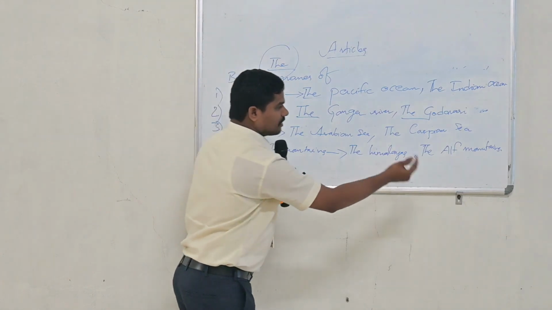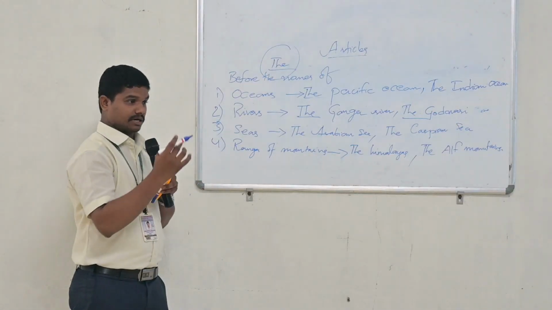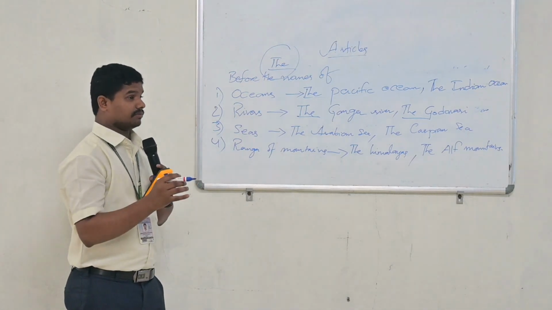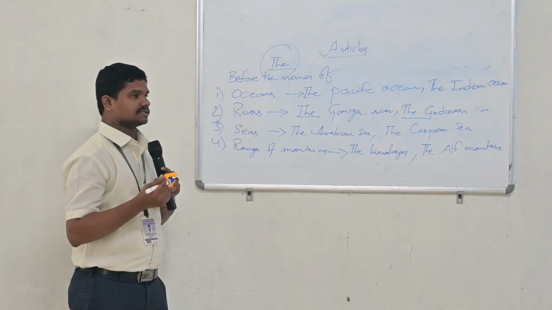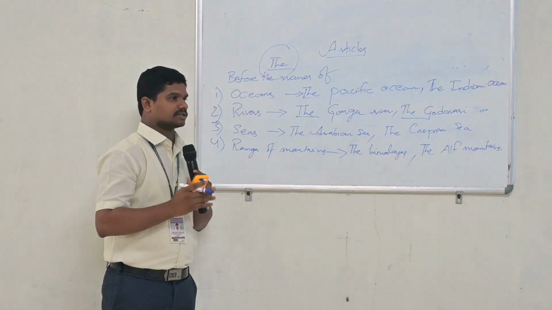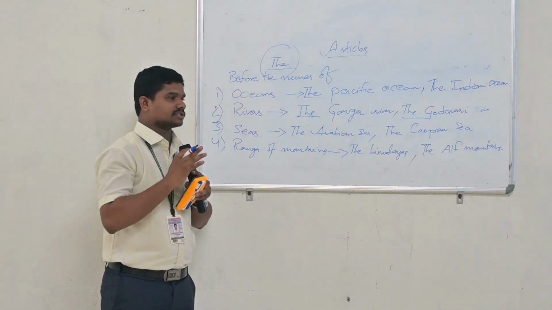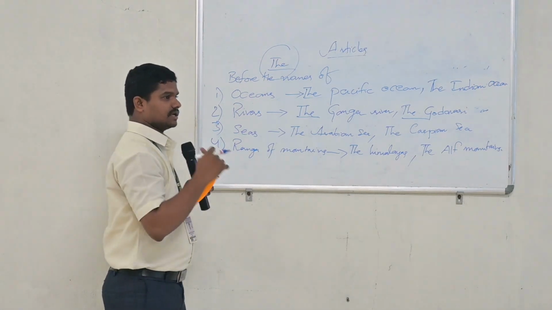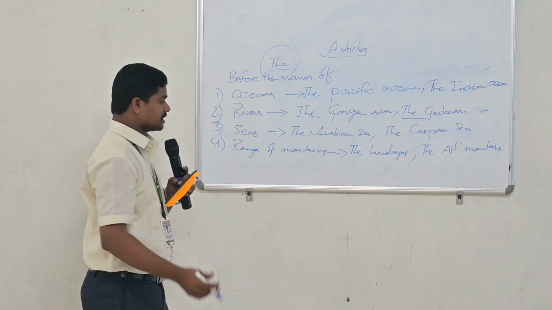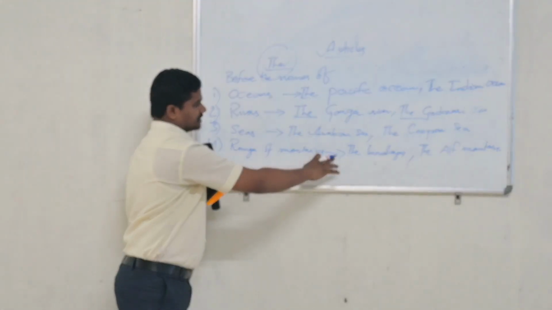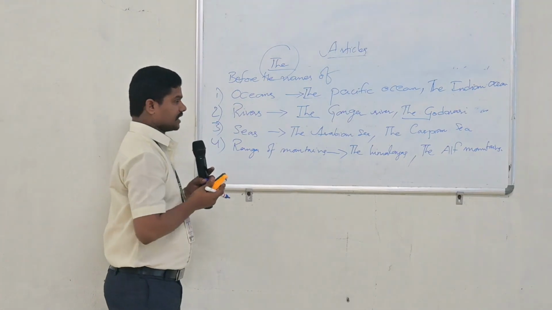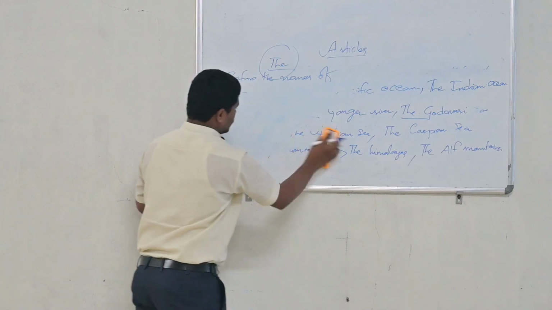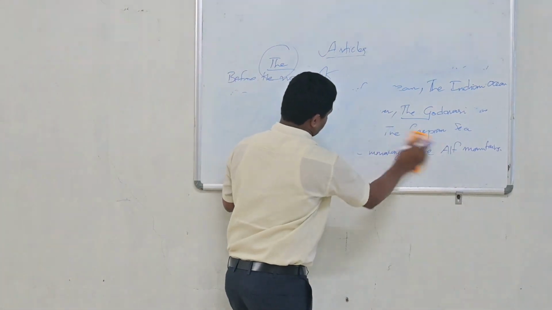The Himalayas and the Alps Mountains are ranges of mountains. But remember that from the examination point of view, you should not write article the before Mount Everest, because it is a single peak or single mountain. So we do not use the definite article before Mount Everest. So these are the ranges of mountains, that is the Himalayas, the Alps Mountains, right? We will try to learn more about this definite article.